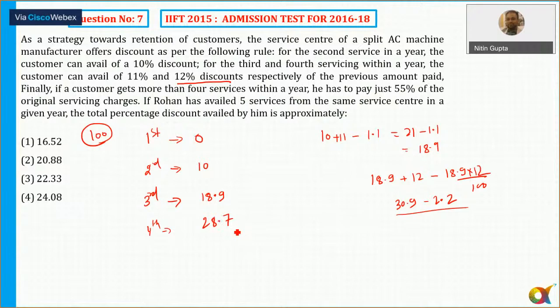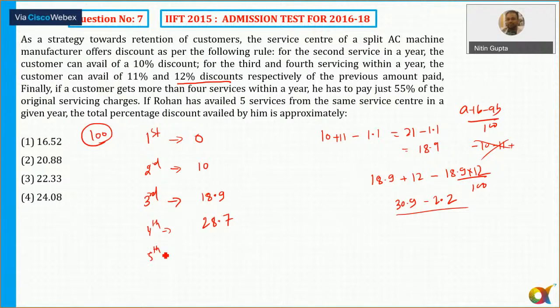No, A plus B minus AB by 100 will be the formula, because it's a two successive discount. So for two successive discounts of A percent and B percent, the formula is like A plus B plus AB by 100, but here it becomes minus, isn't it? A plus B minus AB by 100. So I hope that now it is clear to all of you. And we have got 28.7.